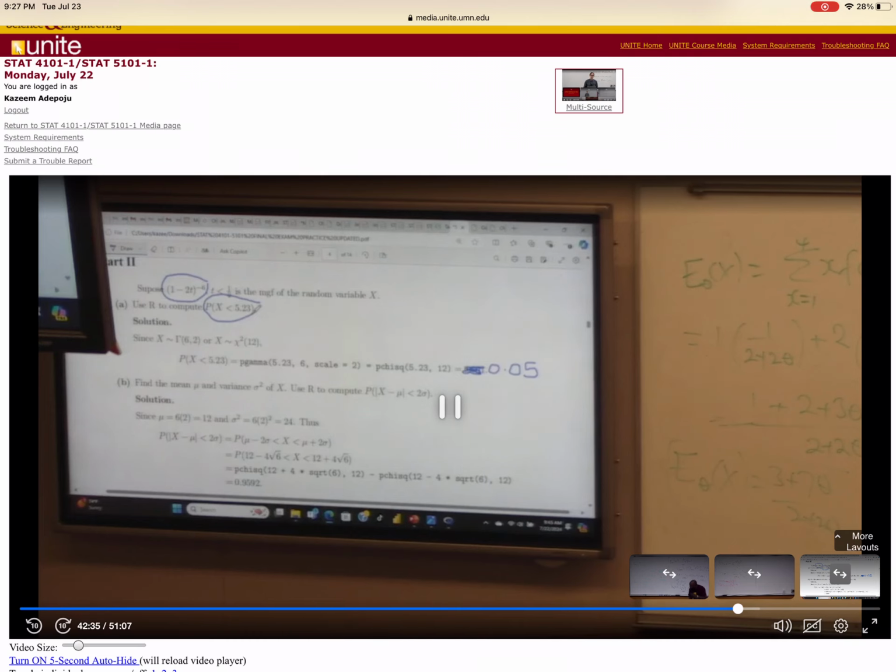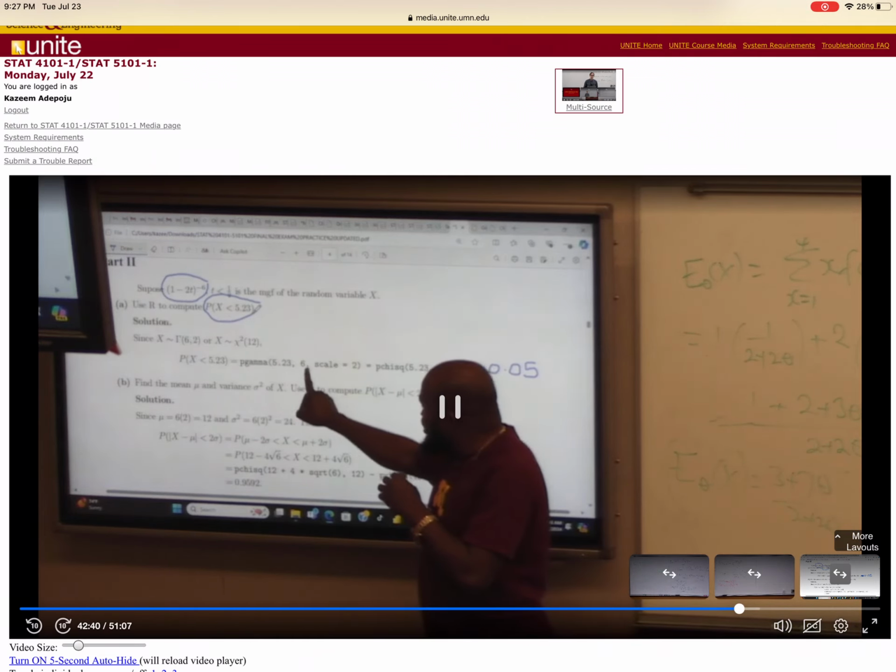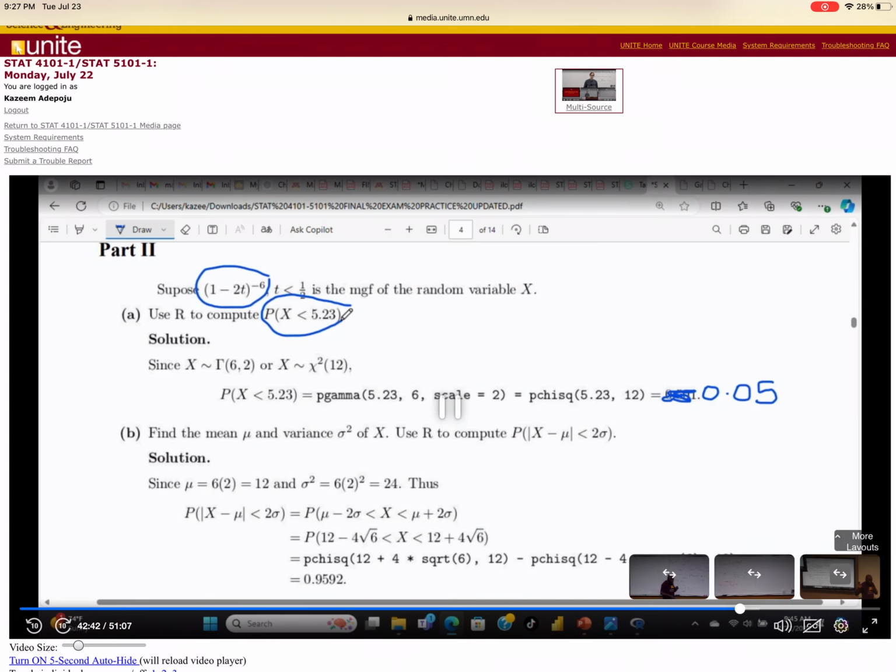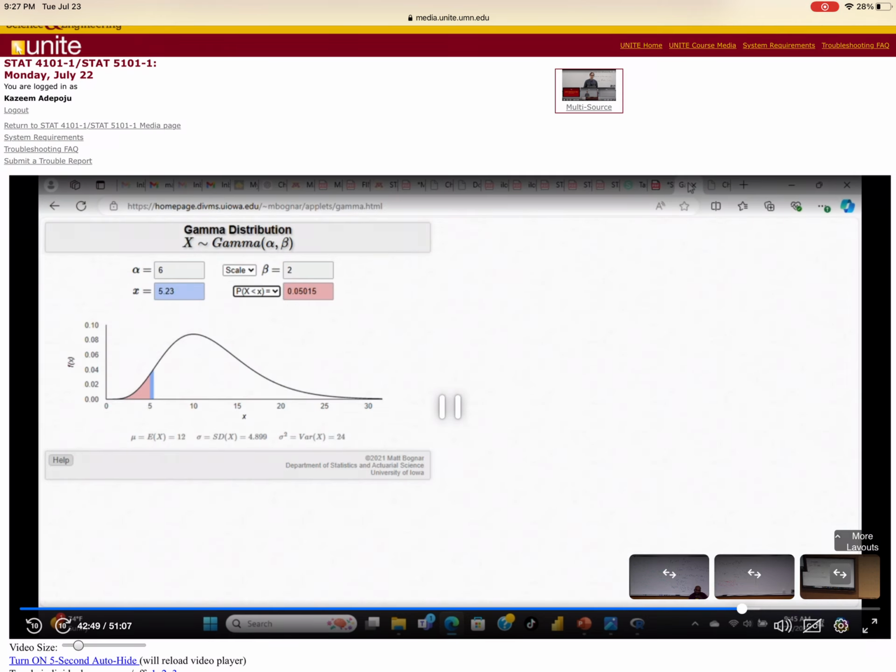Now, I'll quickly show you. I need 5.23, I need 6, and I need 2. Please, I need you to pay attention right now. This is an online calculator. All I'm going to do is plug in 6 for alpha, plug in 2 for beta, and what you want to find, I'm done. That is the probability. Do you see that? So that is that.